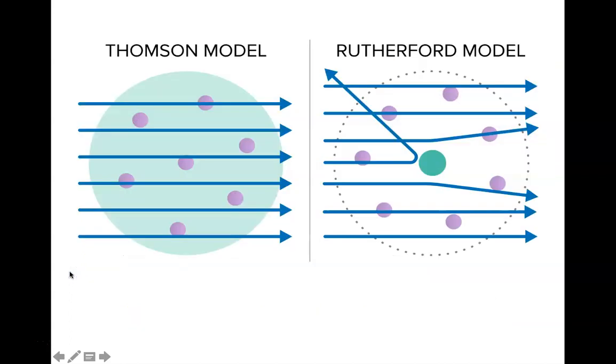All right, so Thomson's model gave the idea that electrons were there. They were very, very small and then surrounded by this pudding. But according to Rutherford, something else was going on because the alpha particles were not just going straight through.